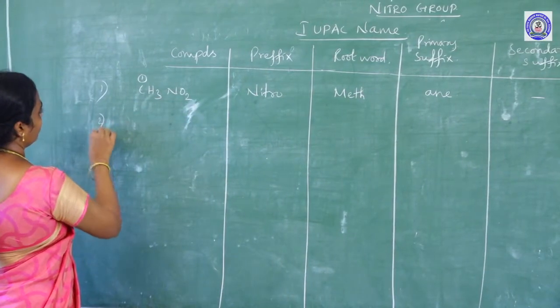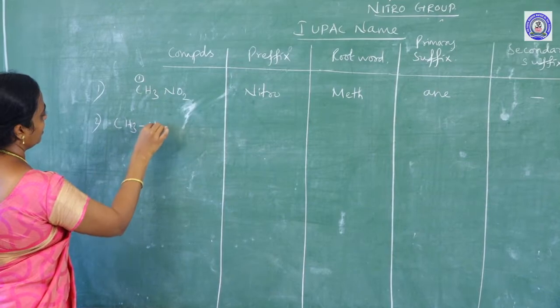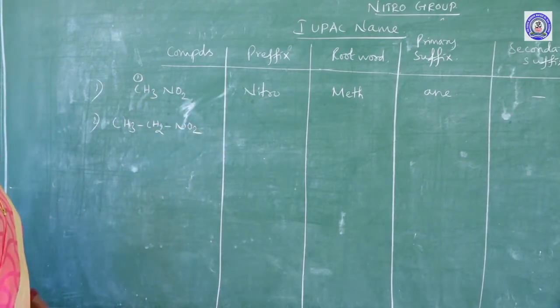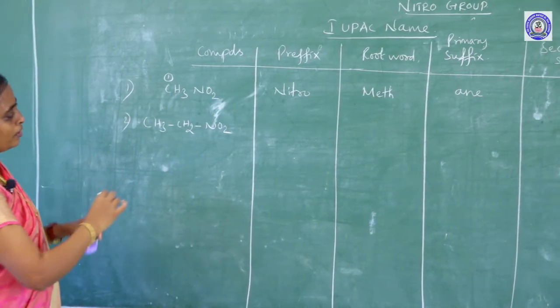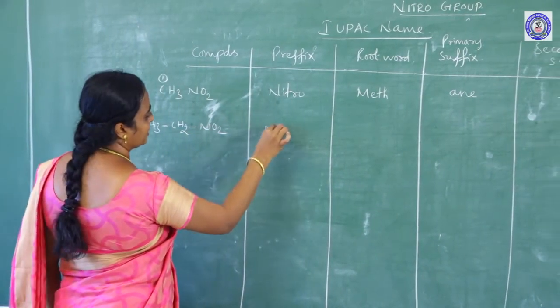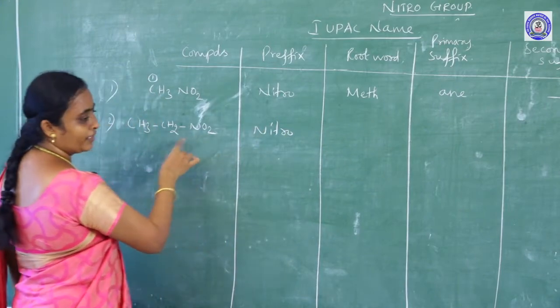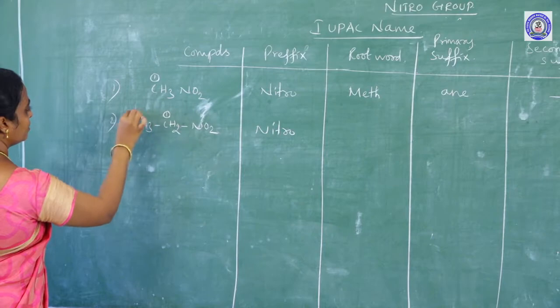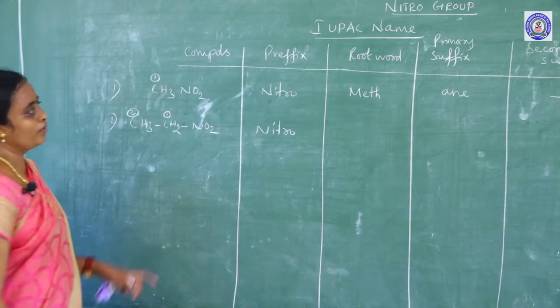And the second compound, CH3CH2NO2. Here the nitro group acts as a prefix because it is only a functional group. How do you select the longest carbon chain? 1, 2. The number of carbon atoms is 2. What is the root word?